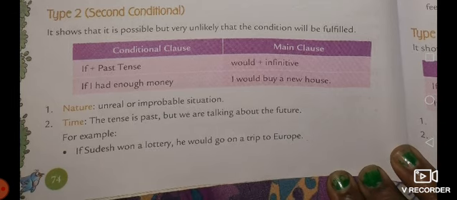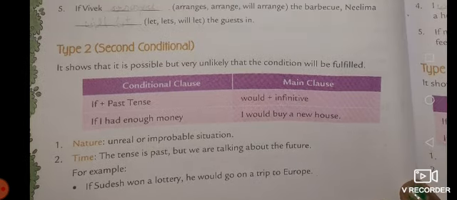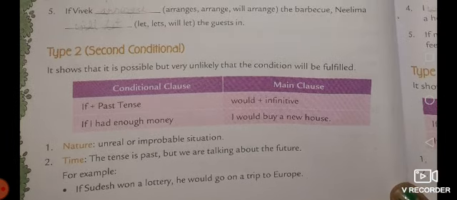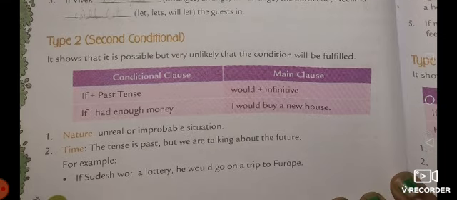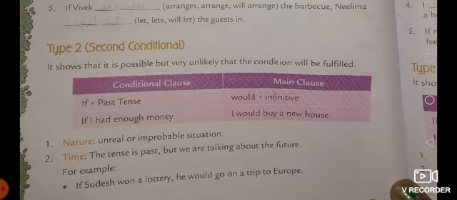It shows that it is possible but very unlikely that the condition will be fulfilled. So in these conditions, it is not sure the condition will be fulfilled. For example, if I had enough money, I would buy a new house. So it is not sure the person will buy a new house or not. It is just a wish. Nature: unreal or improbable situations.